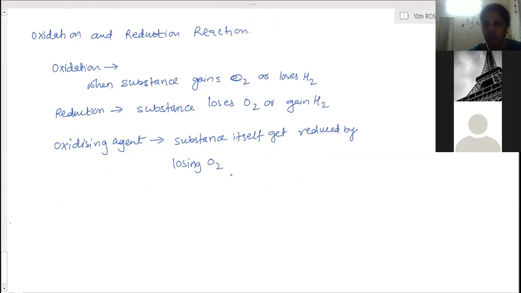If a substance loses electrons, loses oxygen, or gains hydrogen, then it is said to be oxidized. And then the reducing agent.